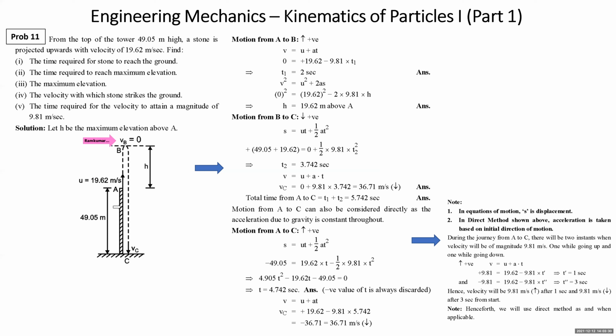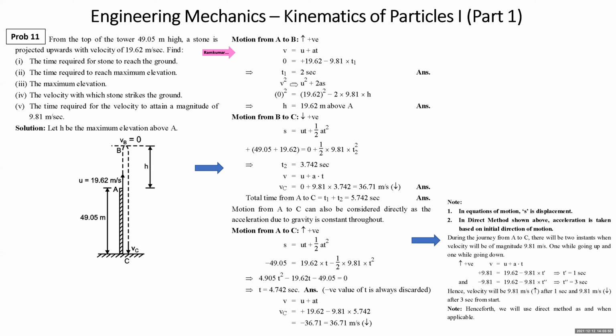Initially we'll take the motion in stages. First, I'm taking motion from A to B. At A, I'm taking upward positive. Initial velocity U is 19.62 and V is 0. V is equal to U plus AT. Acceleration is minus g, you get T1. T1 is the time taken by the stone to reach point B where velocity becomes 0.